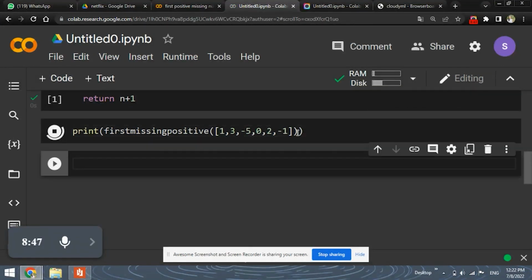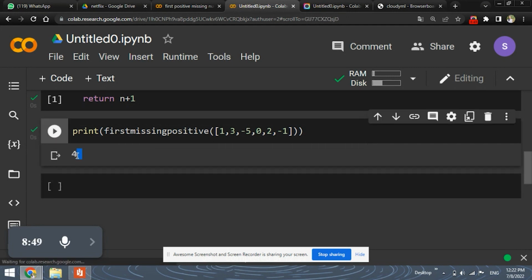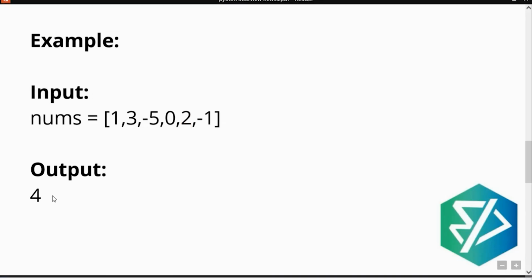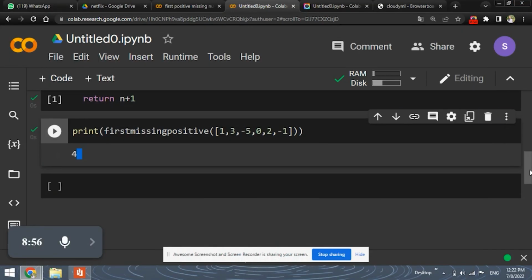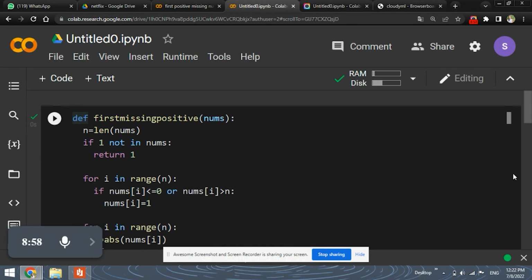Sorry, it will be -1. So run this. You see we get the output as 4, which is also our expected output. So the code is correct.